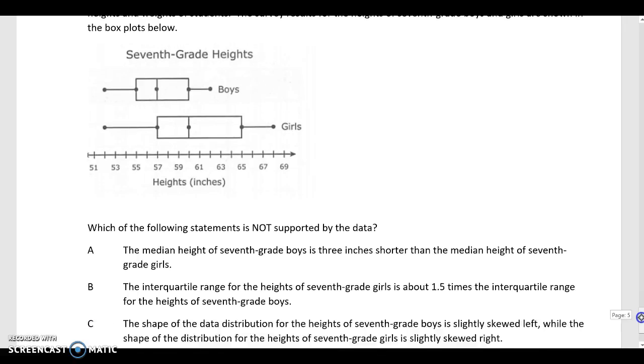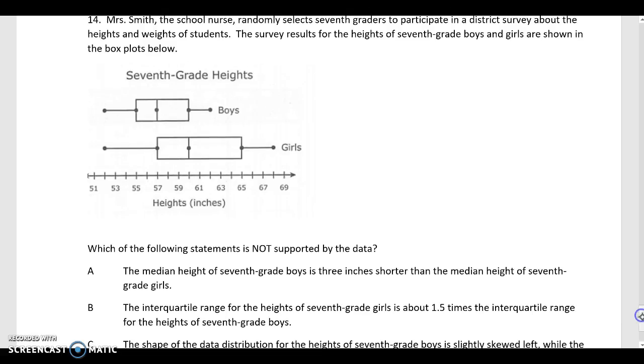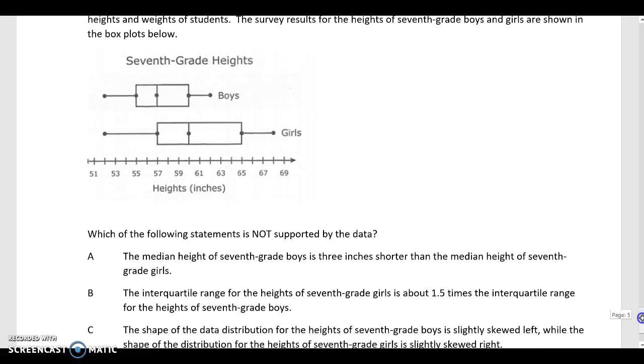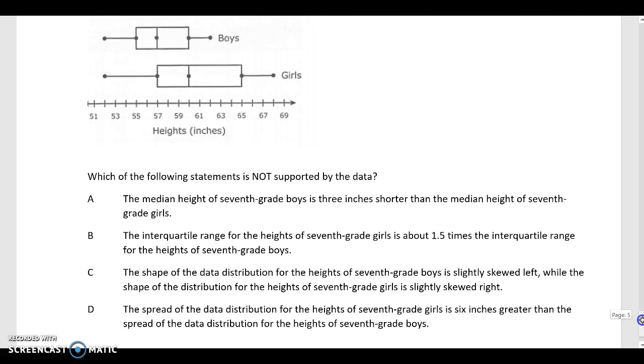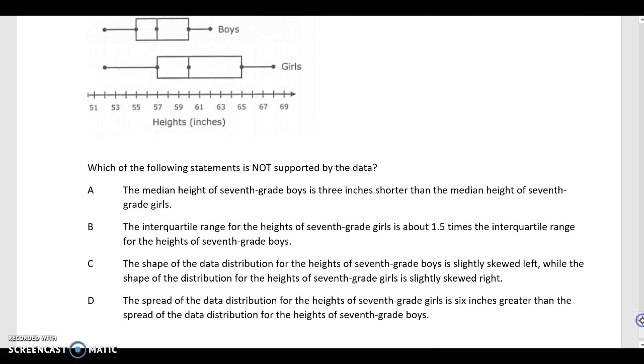Mrs. Smith, the school nurse, randomly selects 7th graders to participate in a district survey about height and weight of students. The survey results for the heights of the 7th grade boys and girls are shown in the box plots below. Which of the following is not supported by the data? So let's go ahead and take a look. This one says the median height of 7th grade boys is 3 inches shorter than the median. Okay, so we know that we should go ahead and analyze our two graphs.